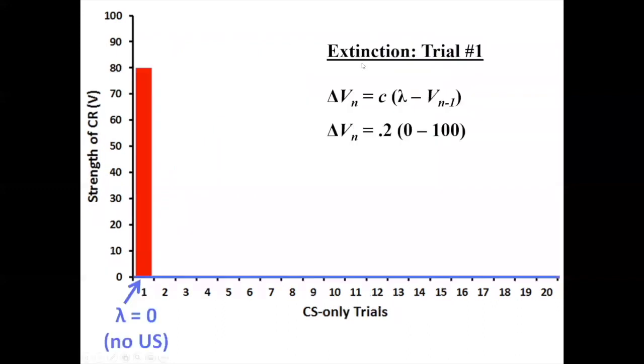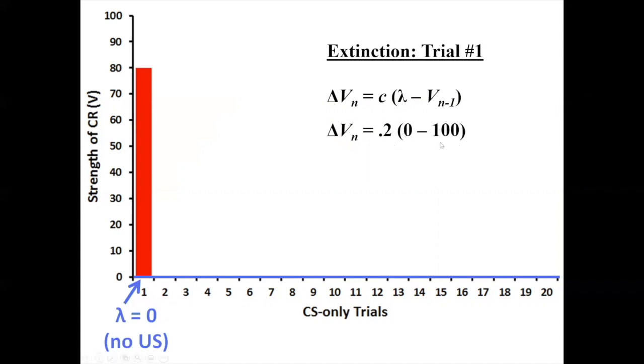And now we're going to put that animal through some extinction trials where we present the tone, but we don't present the food. So we present the CS, but not the US, right? That's how extinction works. Now, on that first extinction trial, the animal fully expects the food, right? Again, V equals 100, but no food actually occurs. This is extinction, so there is no unconditioned stimulus. So lambda, the actual strength of the unconditioned stimulus, is now 0. V equals 100, but lambda equals 0 because there is no US.